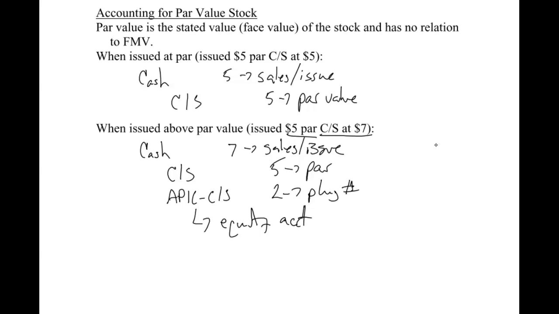One more quick thing I want to point out here. Sometimes you'll have stock that is no par, meaning there's no par value. If so, the cash and the common stock, this journal entry right here, would look like that, meaning there would be no additional paid-in capital. So let's say we had no par, and in this example it was issued at $5. We would receive the cash for 5, and we put common stock on for 5. And instead of this saying par value right here, it would just be the same thing as the sales price. So there wouldn't be any additional paid-in capital.